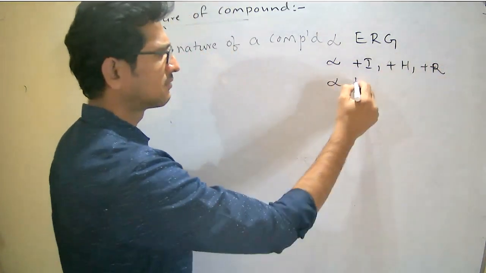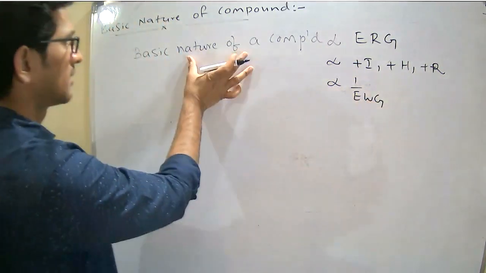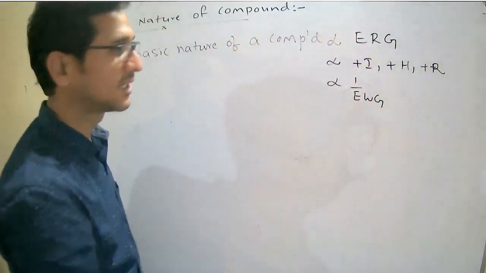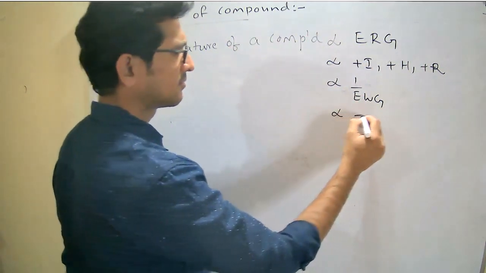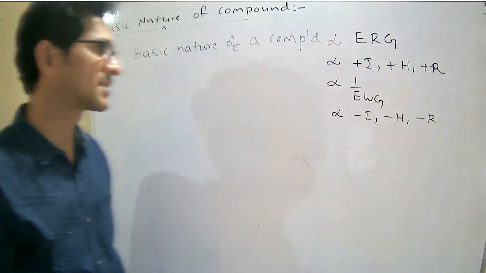Similarly, it is inversely proportional to the electron withdrawing group, nothing but minus inductive effect, minus hyperconjugation, minus resonance effects.